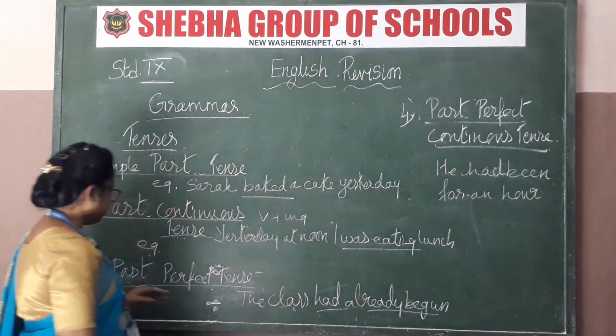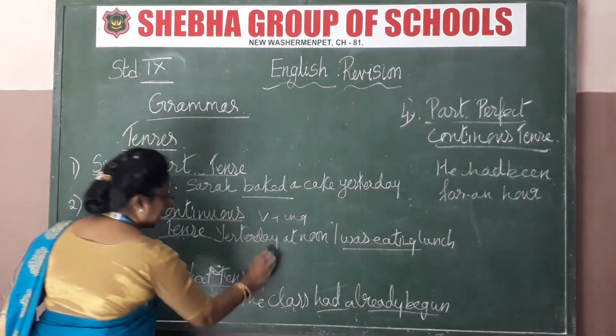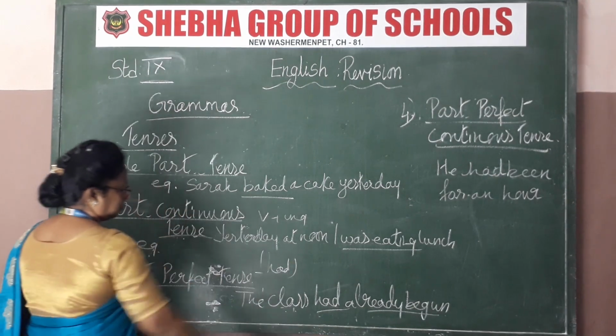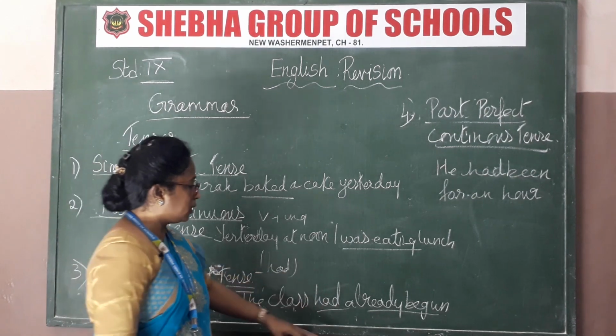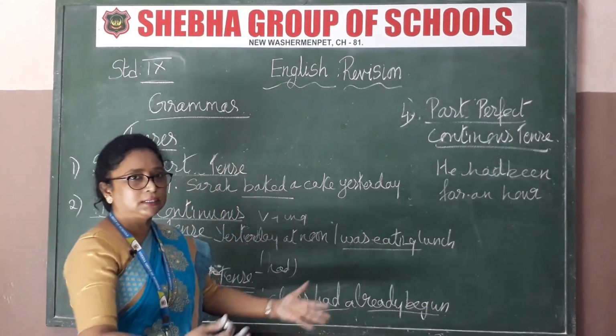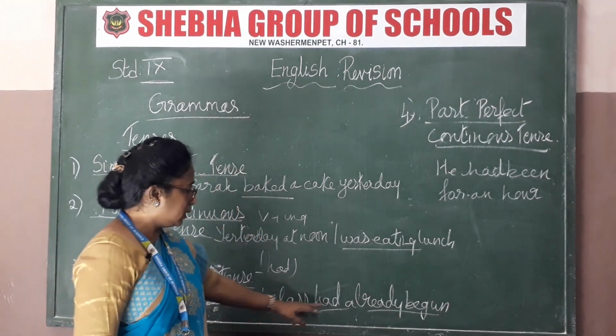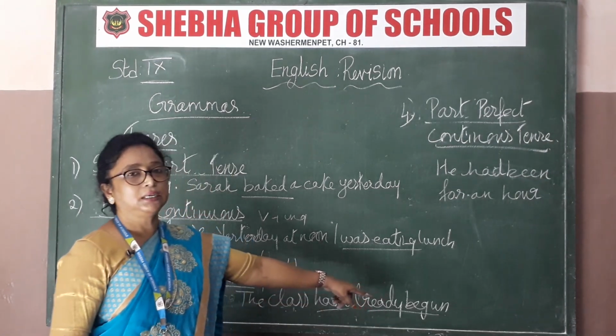That's all. And then of course, past perfect tense is what? Had. Had is the past perfect tense. The class had already begun. When you entered, the class had already begun. Already had, already begun. Begun is the past participle over there.